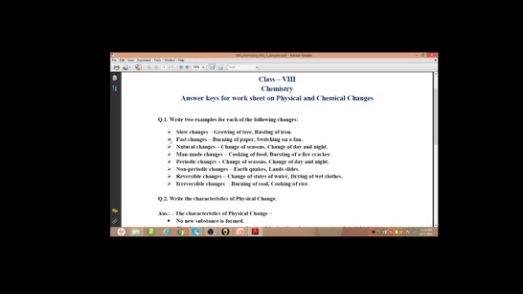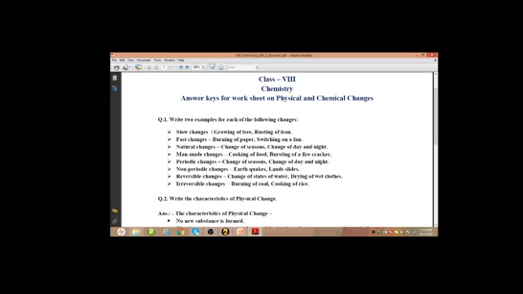So slow changes, any two examples. Other than these two you can give your own example, but that should be a proper one. Example of slow changes will be growing of a tree, rusting of iron, because they take a lot of time to occur.